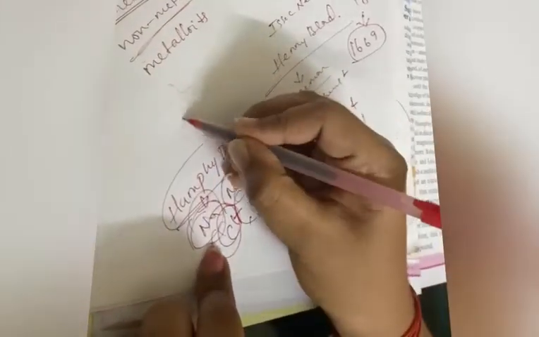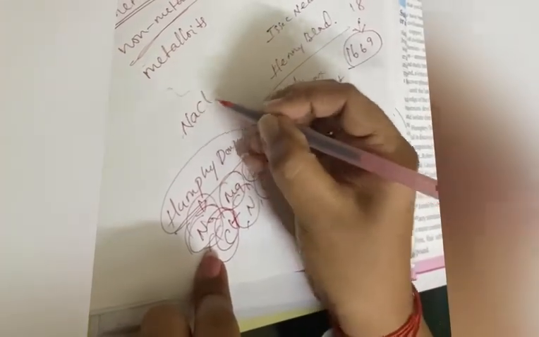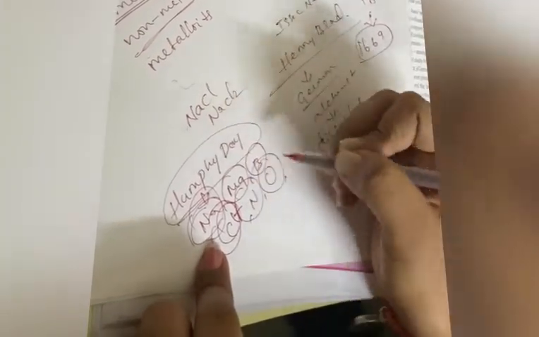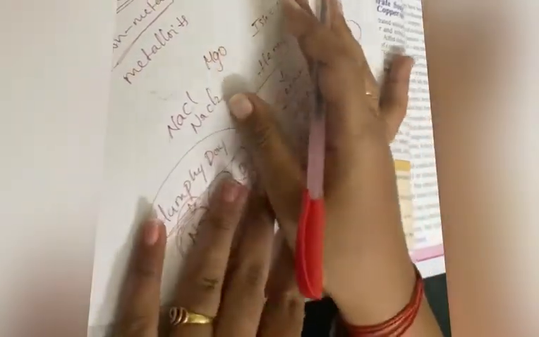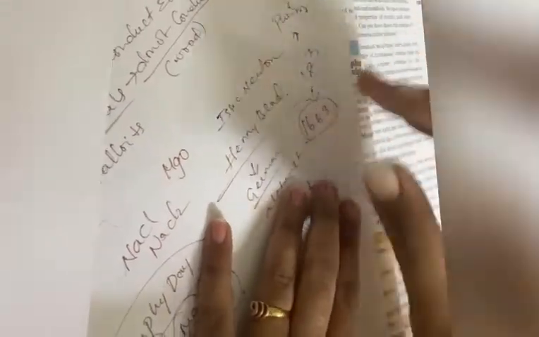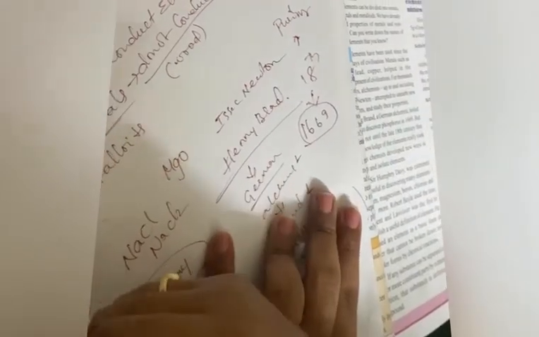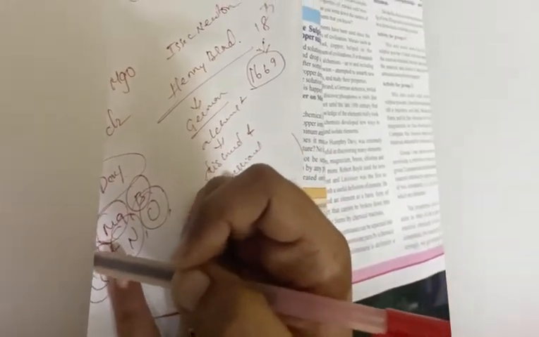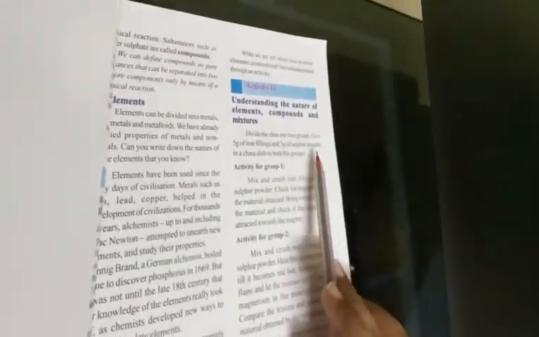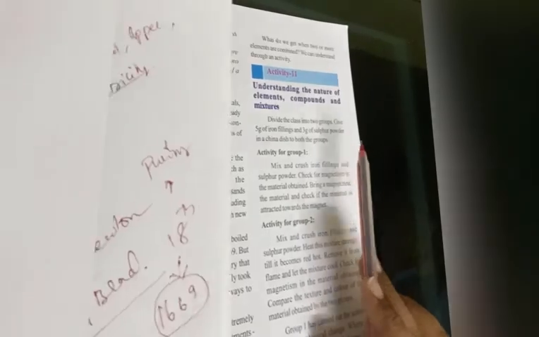For example, if we take sodium chloride, sodium means Na, chlorine means Cl, NaCl; magnesium oxide, MgO, like this. What do you get? Two or more elements that are combined. We understand this from this activity, and in the next activity we will learn about understanding the nature of elements, compounds and mixtures. Here we will be dividing into two groups.